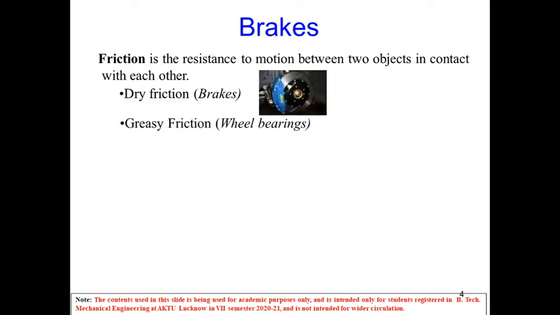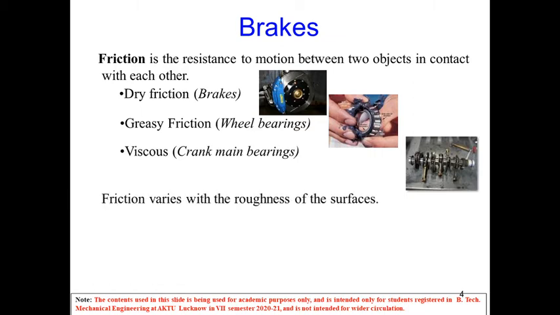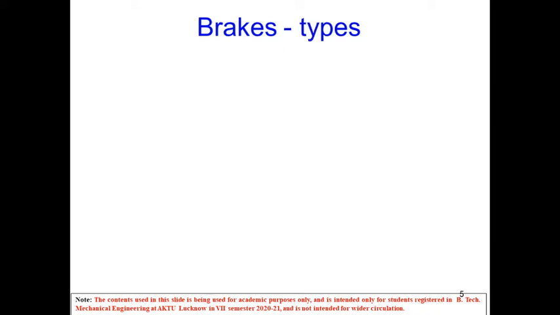Friction, as we know, is the resistance to motion between two objects in contact with each other. Like dry friction, as in the case of brakes. Greasy friction we come across in automobiles, that is, wheel bearings. And there may be viscous friction, which happens in the case of crankshaft main bearings. Friction varies with the roughness of the surface. Kinetic friction is the friction during motion, and static friction is the friction during rest.